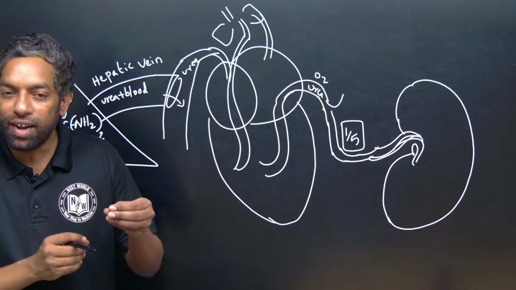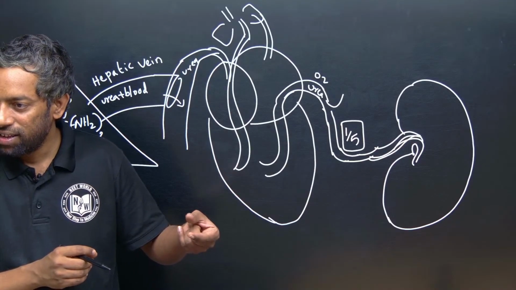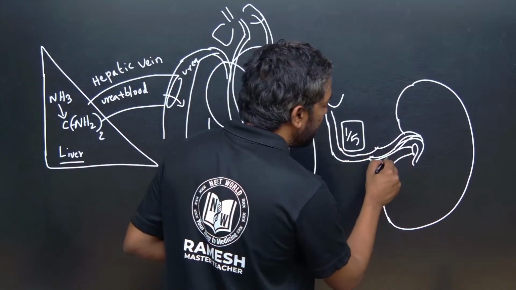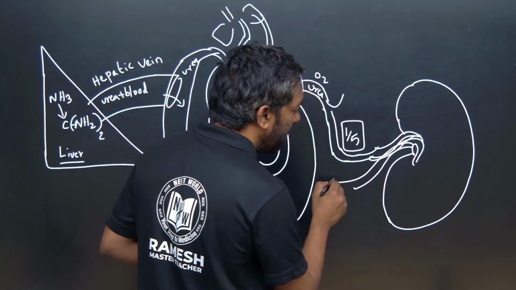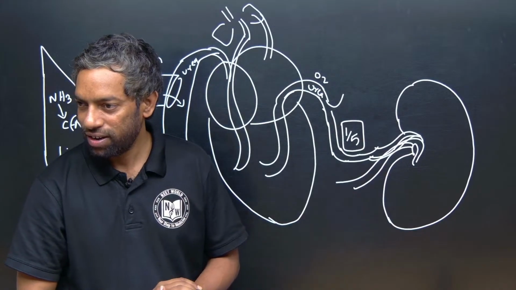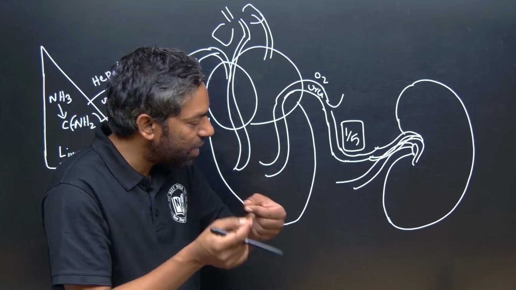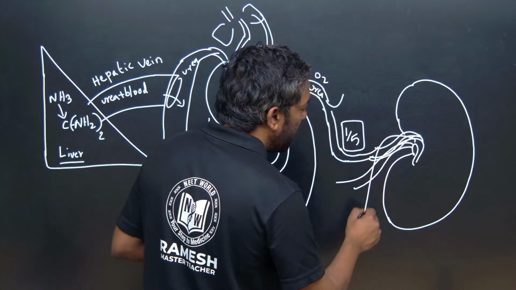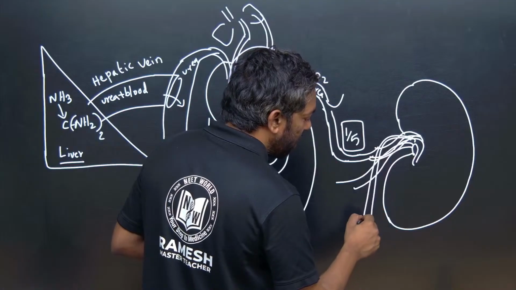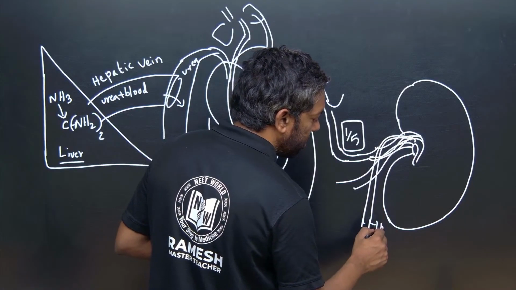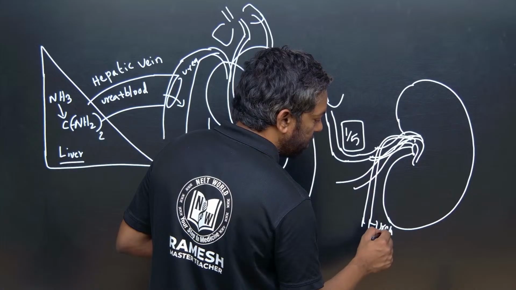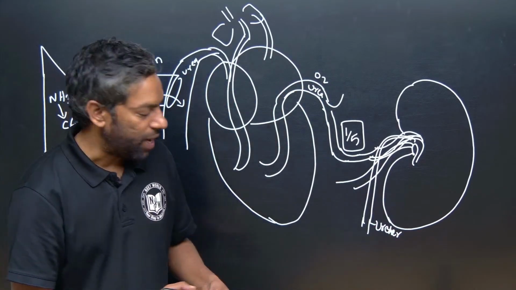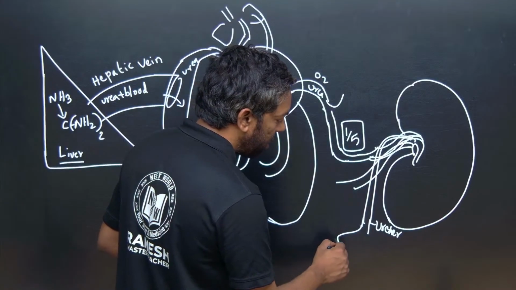The kidney filters the blood, and the filtered blood exits into the renal vein. The urea exits through another vessel, the ureters. The ureters finally reach the urinary bladder.